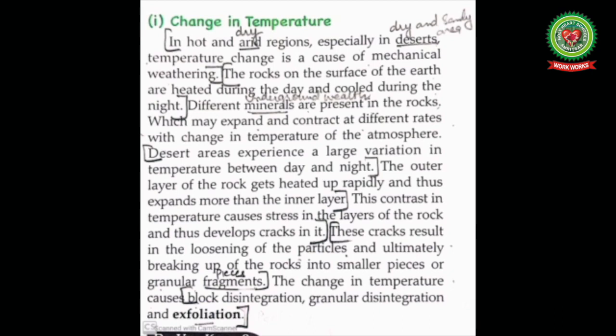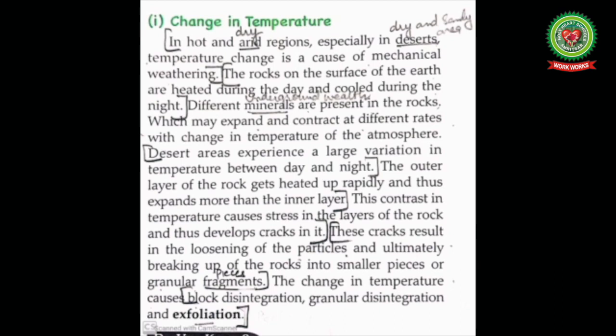Due to heat, the outer layer of the rocks is heated up quickly and expands more than the inner layers. This causes stress in the layers of the rocks and cracks develop in the rocks. Desert areas experience a large variation in temperature between day and night. This contrast in temperature causes stress in the layers of the rock and thus develops cracks in it. These cracks result in the loosening of the particles and ultimately breaking up of the rocks into smaller pieces or granule fragments, meaning pieces.